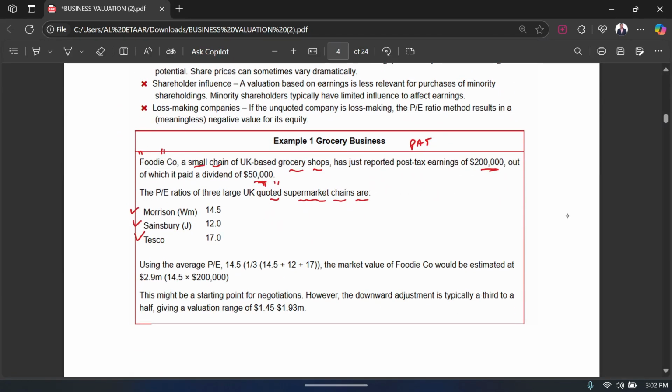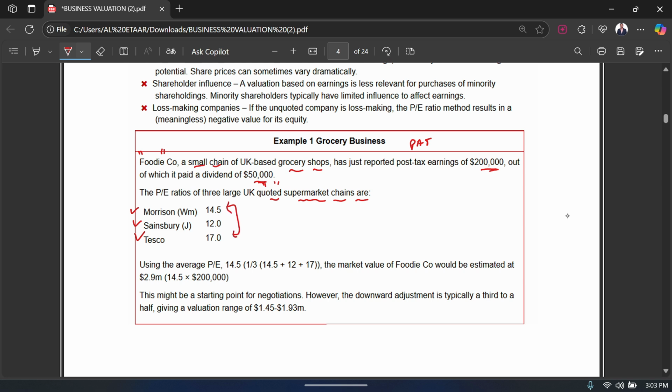We have listed supermarkets, because we ourselves are also a supermarket, right? That's what it says in the first paragraph, that Foodie Company is a UK based grocery shop. So we took similar businesses in the same industry, supermarket, grocery shop, same thing, but they are listed. These are their PE ratios: 14.5, 12.0, 17.0.